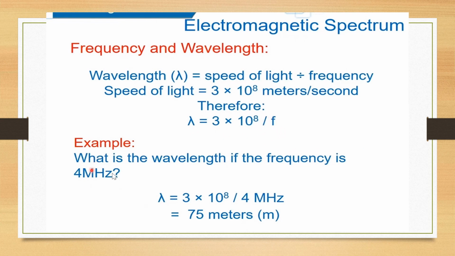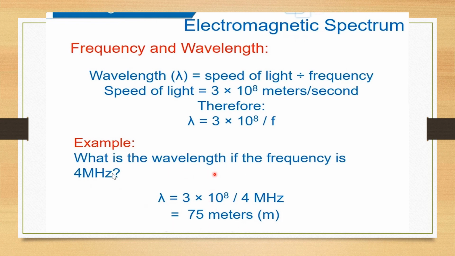Now let us look at an example. What is the wavelength if the frequency is 4 megahertz? According to this formula, lambda equals 3 into 10 power 8 divided by 4 megahertz. The frequency given here is 4 megahertz, and we have to find the wavelength. As you all know, mega means 10 power 6. Therefore, lambda equals 75 meters.